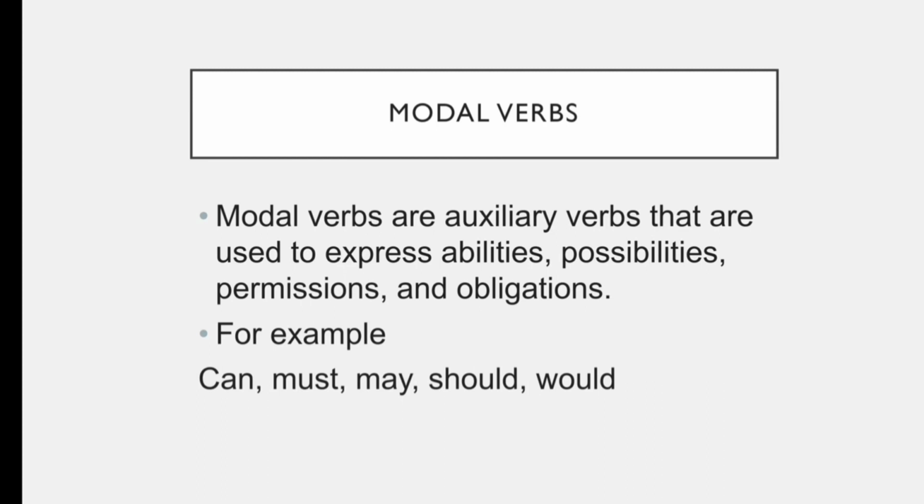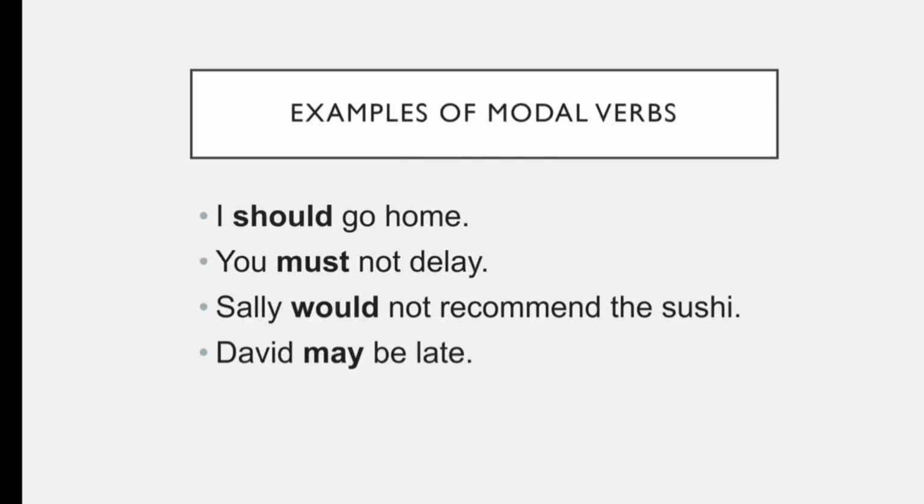What are modal verbs? Used to express ability, that you can do something or not, possibilities, that is, is it possible that he can do that work or not, permissions, and obligations.